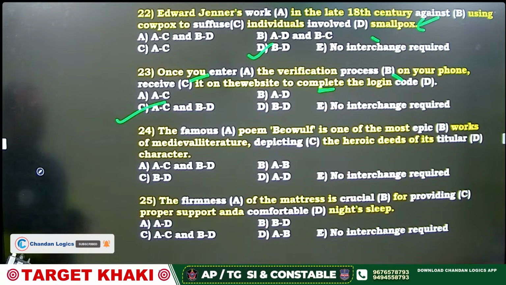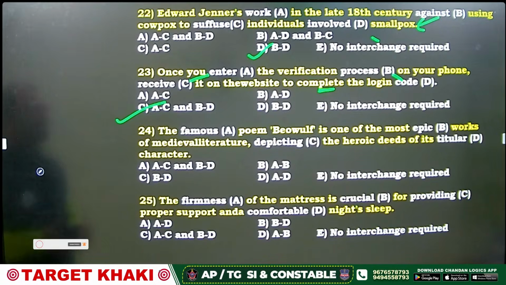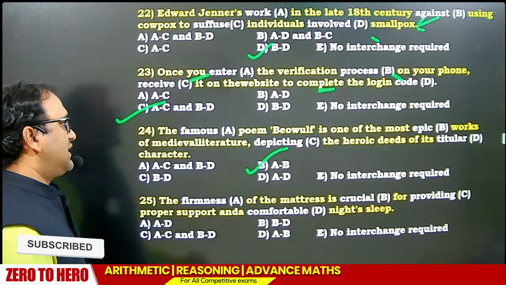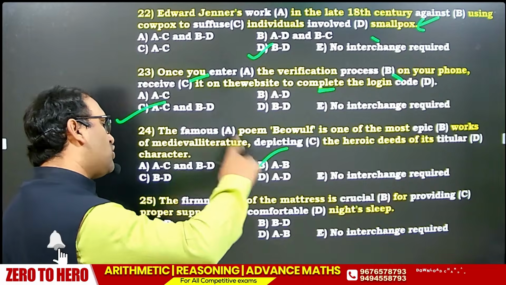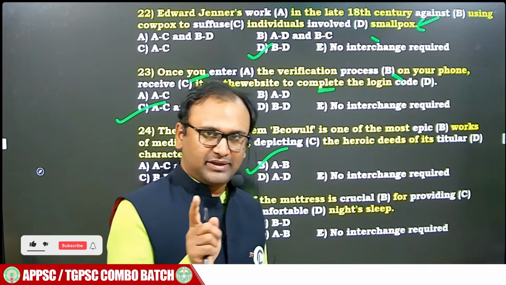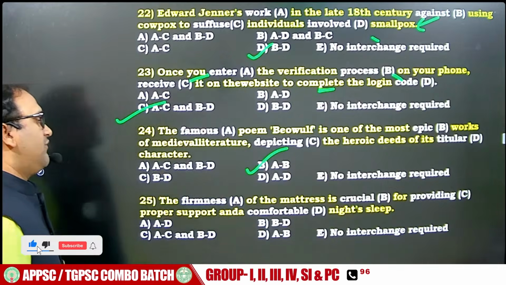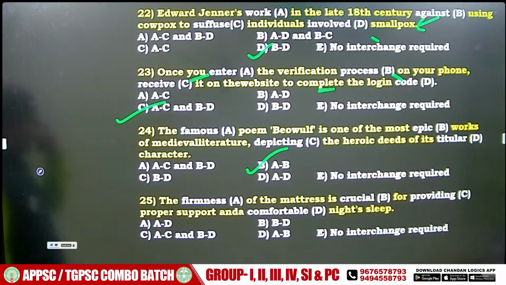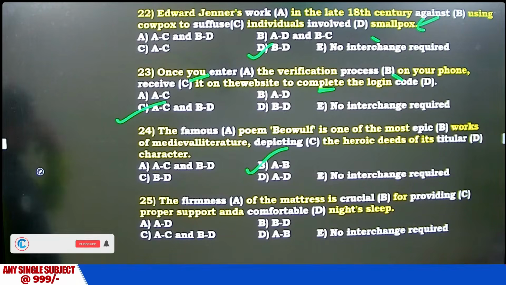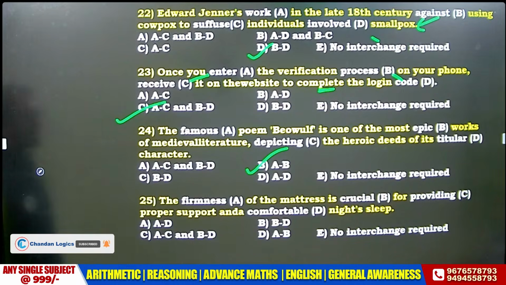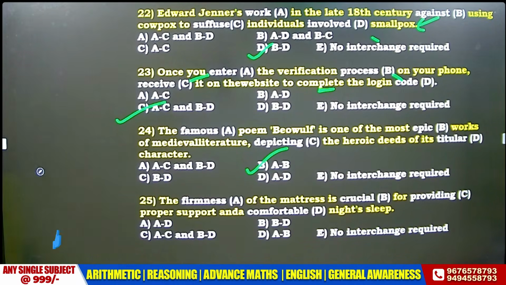The famous poem is one of the most epic works. No, they both should swap. The epic poem is one of the most famous. See, we don't use epic in the superlative degree. We can say most famous, but we don't say most epic. We say most famous. Fatafat, 25.